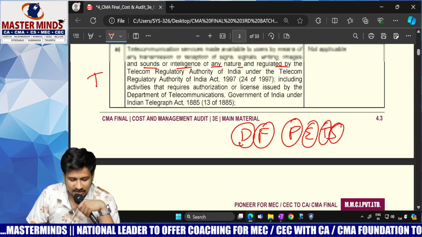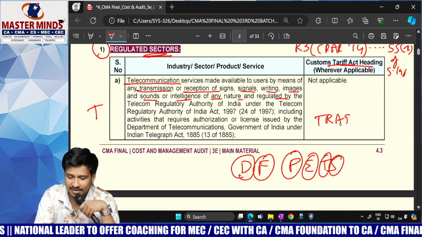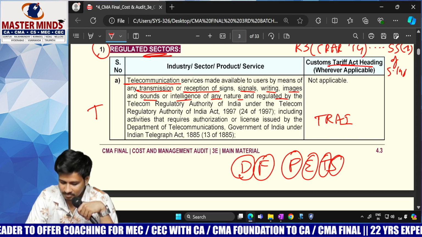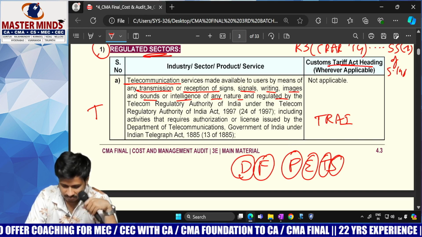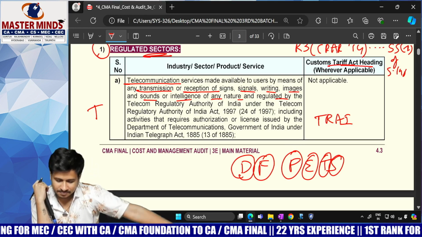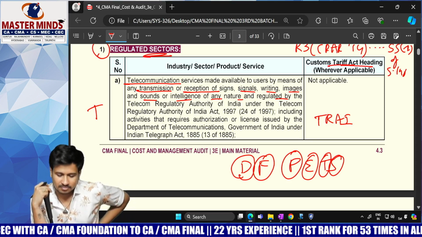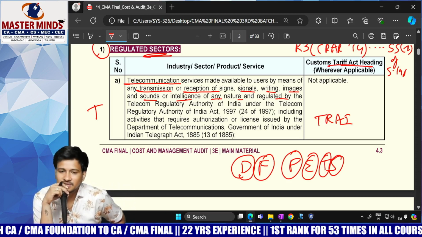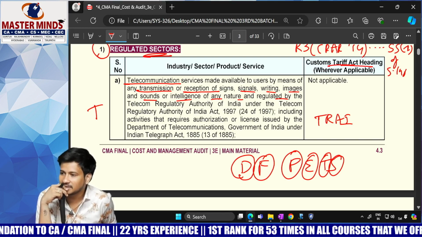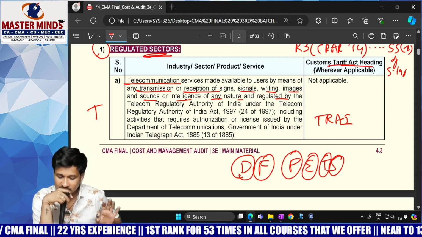So as regulated by the Telecom Regulatory Authority of India, which is nothing but TRAI, Telecom Regulatory Authority of India Act 1997, including activities that require authorization or license issued by the Department of Telecommunication, Government of India under Indian Telegraph Act 1885. So license will be issued as per Indian Telegraph Act, but the regulatory body is nothing but TRAI, Telecom Regulatory Authority of India. Is it clear everybody?